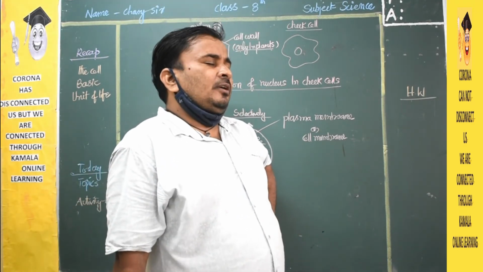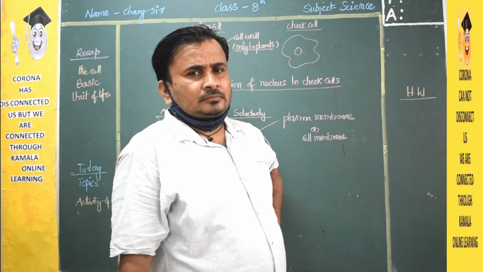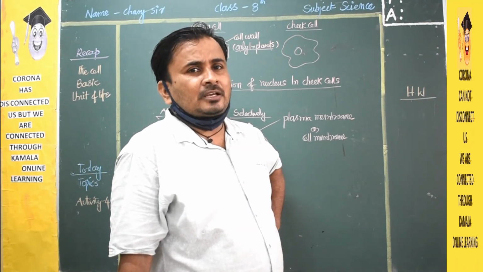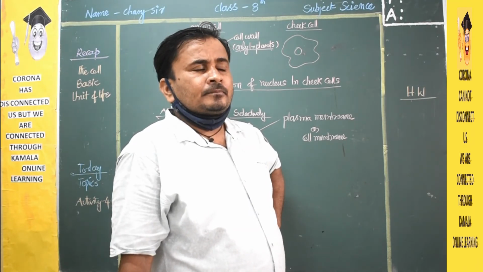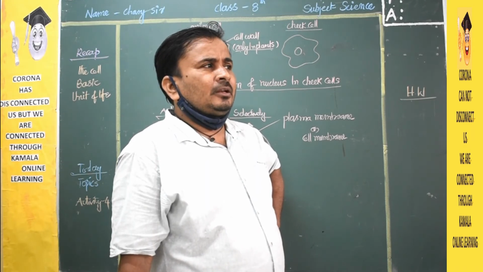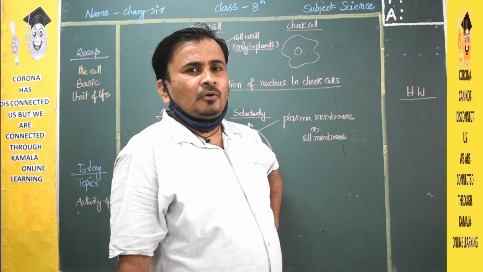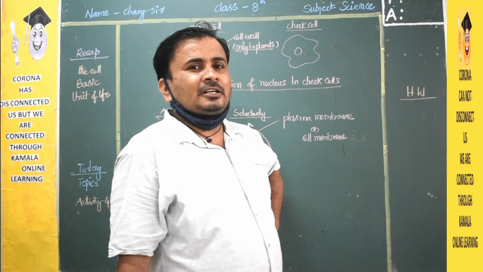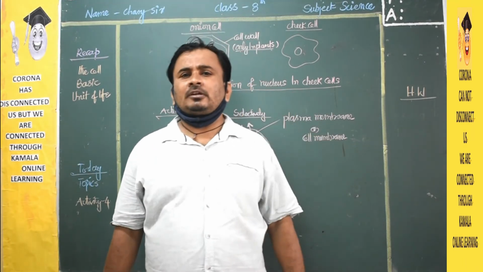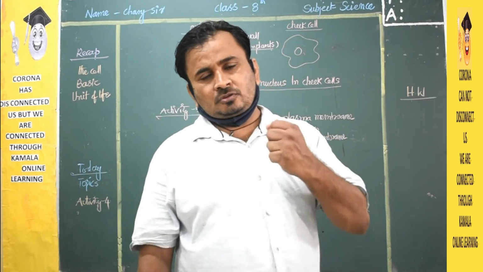The main reason is that plants cannot move from one place to another place. They don't have legs. Animals have legs, so they can move from one place to another. I will give an example. In the rainy season, when heavy rain is coming, all the animals will escape from that place. Plants cannot escape, because they don't have locomotory organs. They have to stay there only. They have to sustain there only. That is called rigidity, strength.